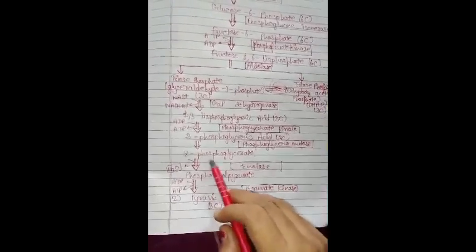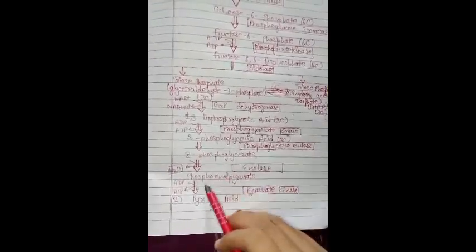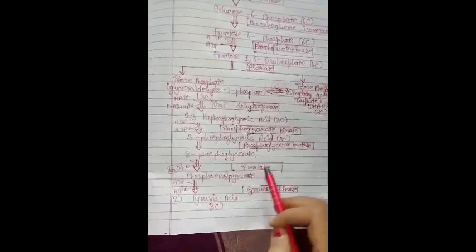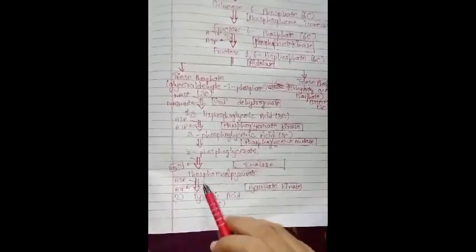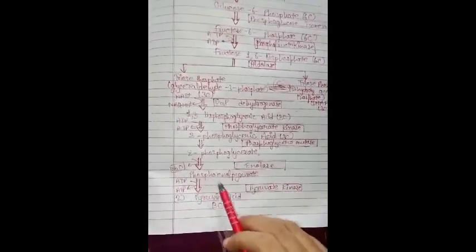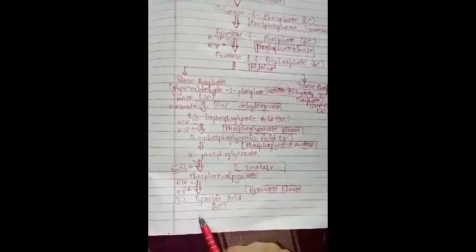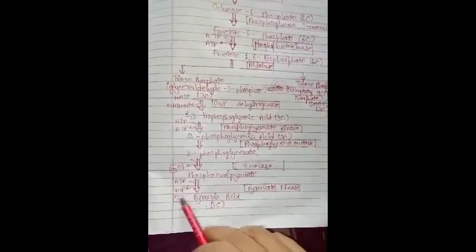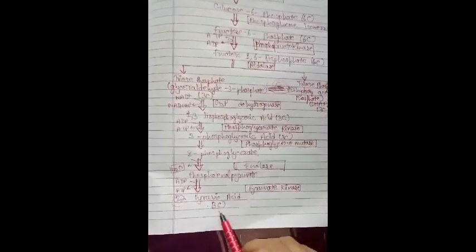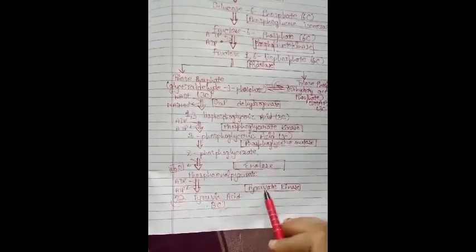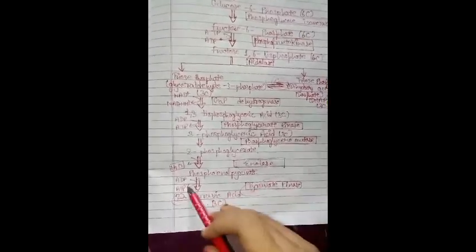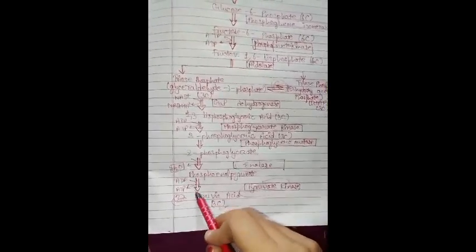In the next step, 2-phosphoglycerate is converted into phosphoenol pyruvate in the presence of the enzyme enolase, and in the last step, phosphoenol pyruvate, PEP, is converted into two molecules of pyruvic acid, a 3 carbon molecule, in the presence of the enzyme pyruvate kinase. In this process ADP is converted into ATP.